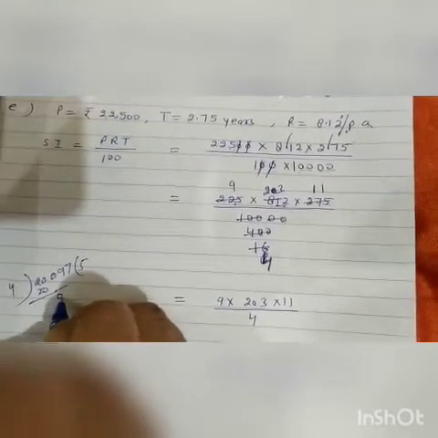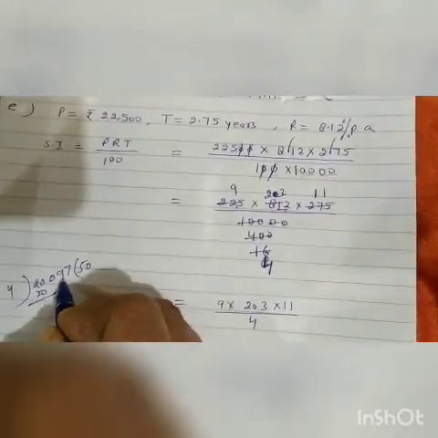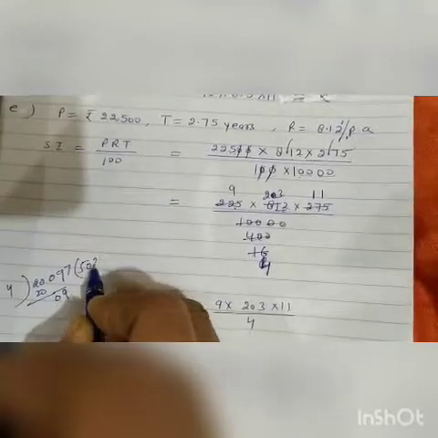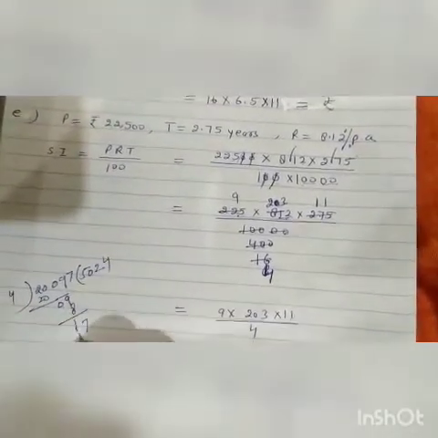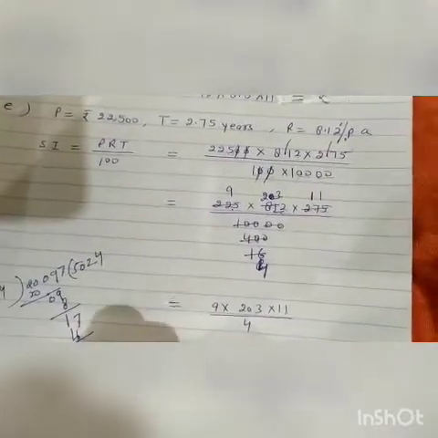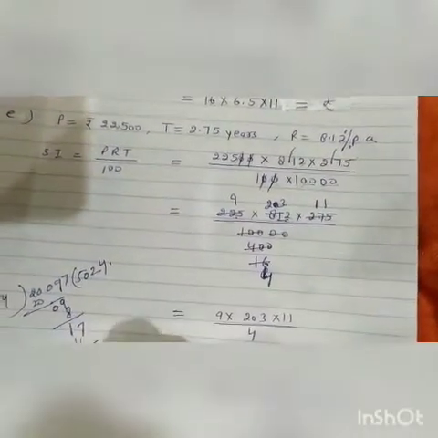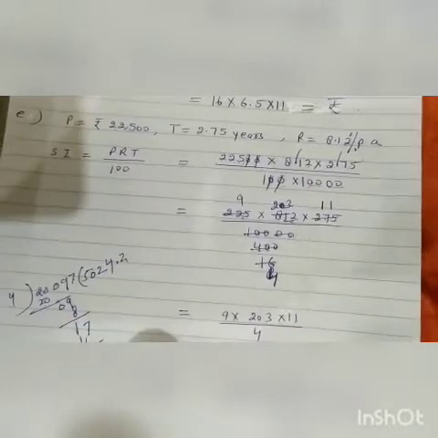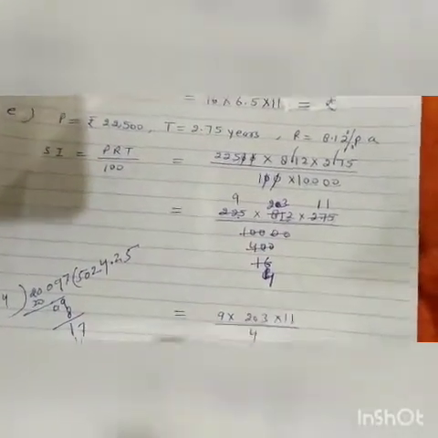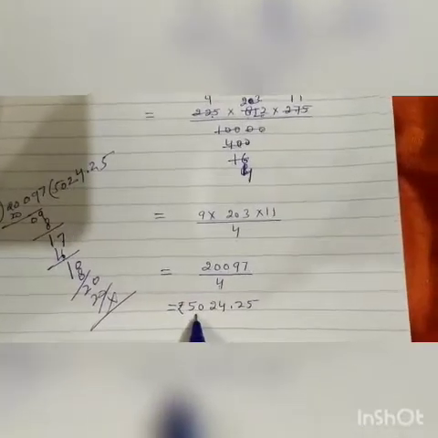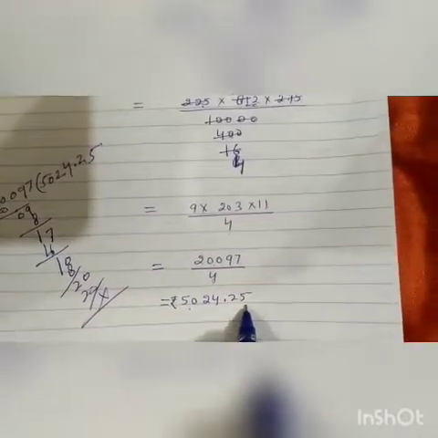We cannot read the table here, again 0. Then this 9, 4 2 ja 8, 1 remainder, 7, 4 4 ja 16, 7 minus 6 1. Put decimal at 0, 4 2 ja 8, 2 remainder, 0, 4 5 ja 20. So the answer will be 5024.25.